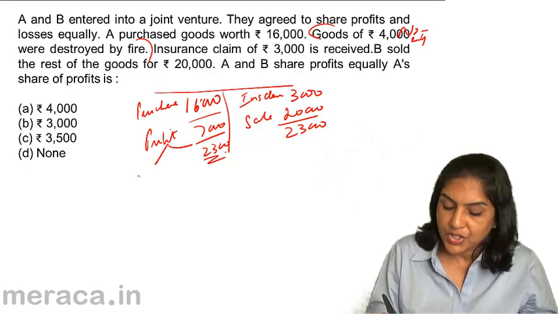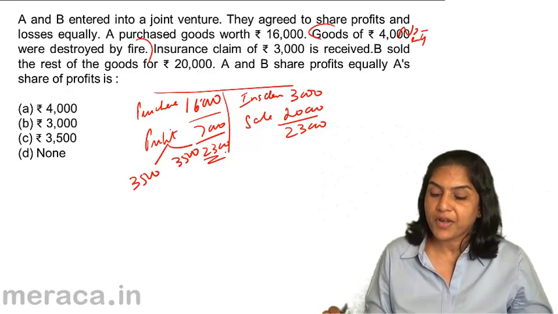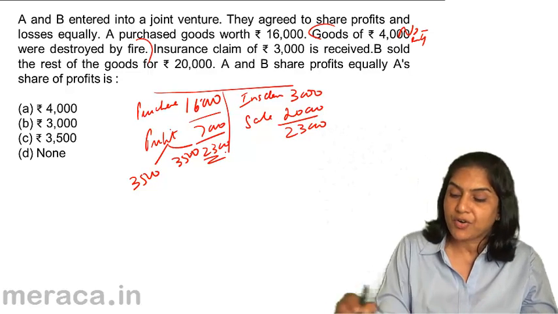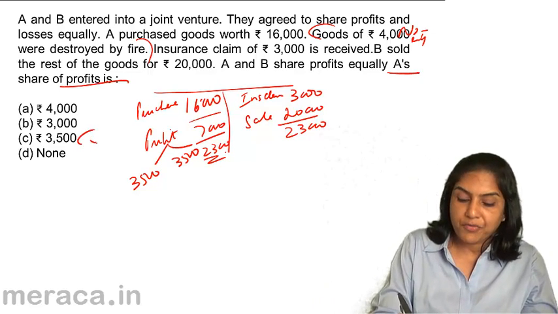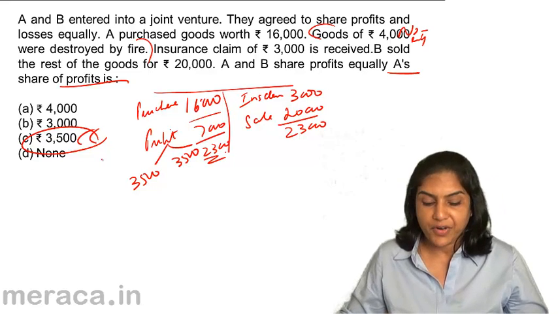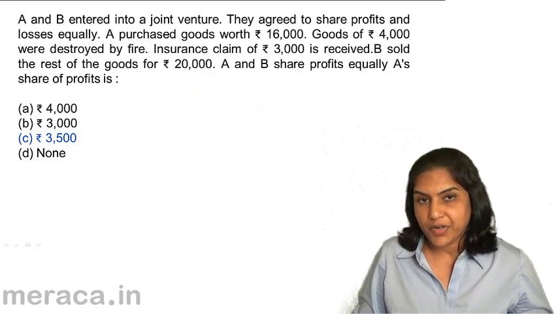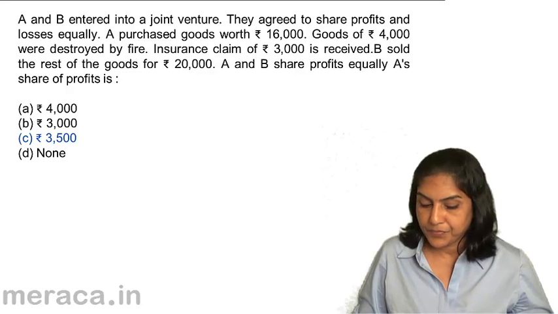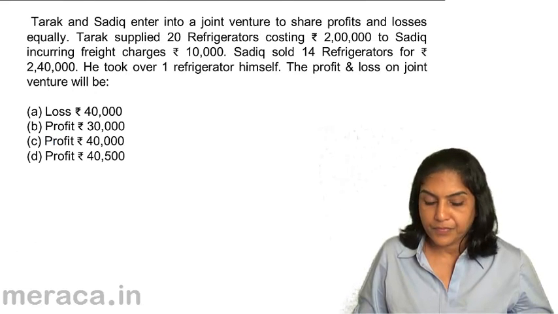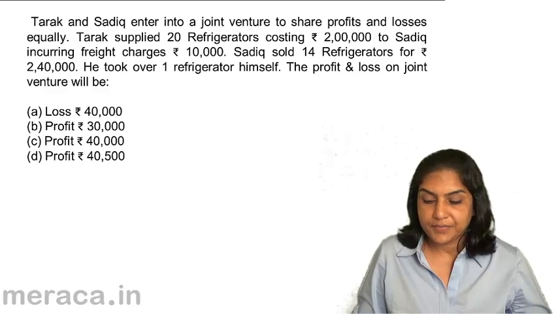So what is A's share? 3,500. B's share 3,500. Question: A's share of profit. A's share of profit should be 3,500. Correct answer should be C, 3,500. Next.